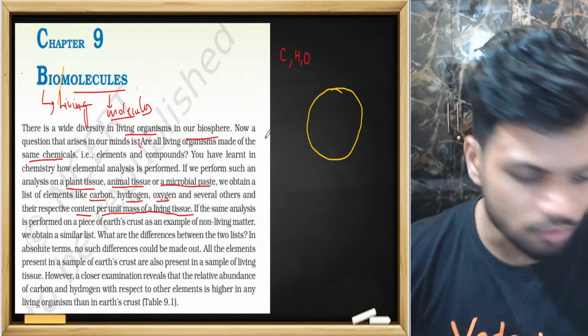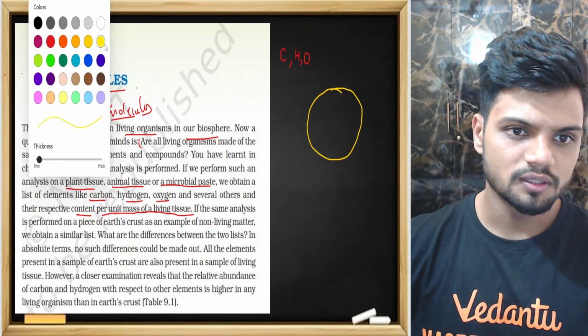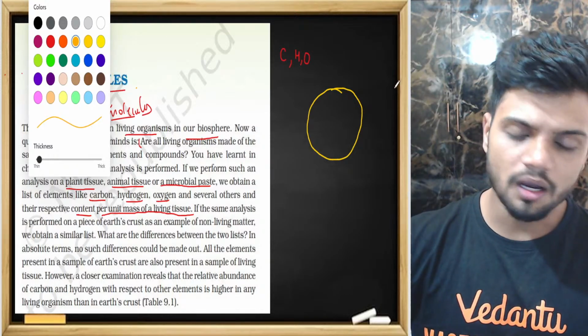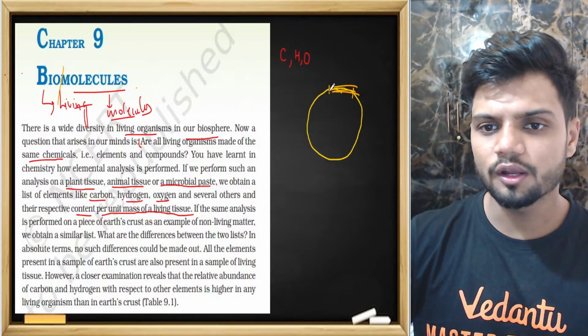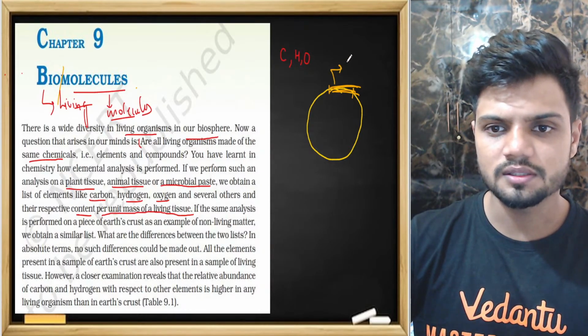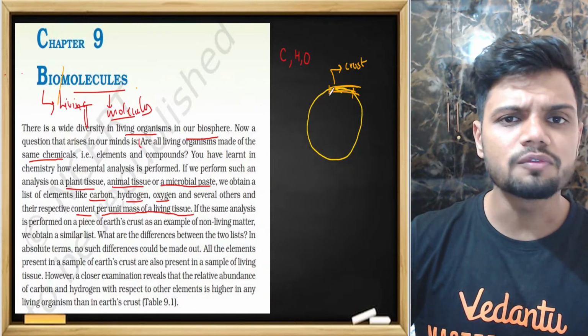Now, the next thing you need to understand is, if this is the Earth, the outer layer of Earth is called the crust.